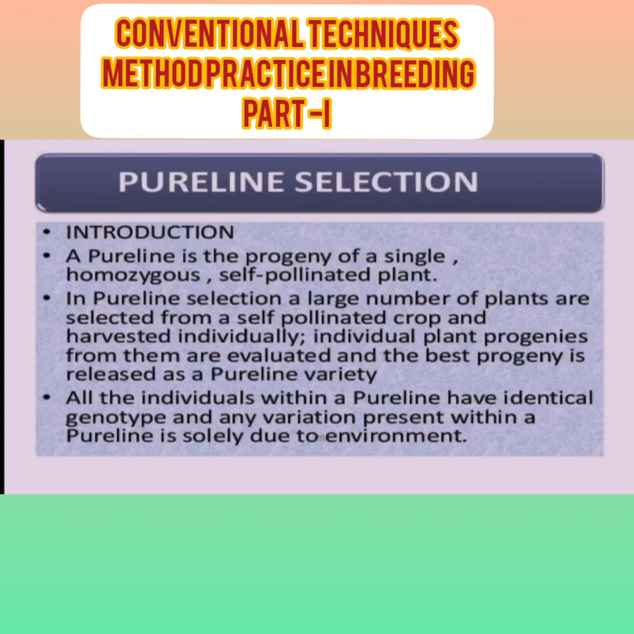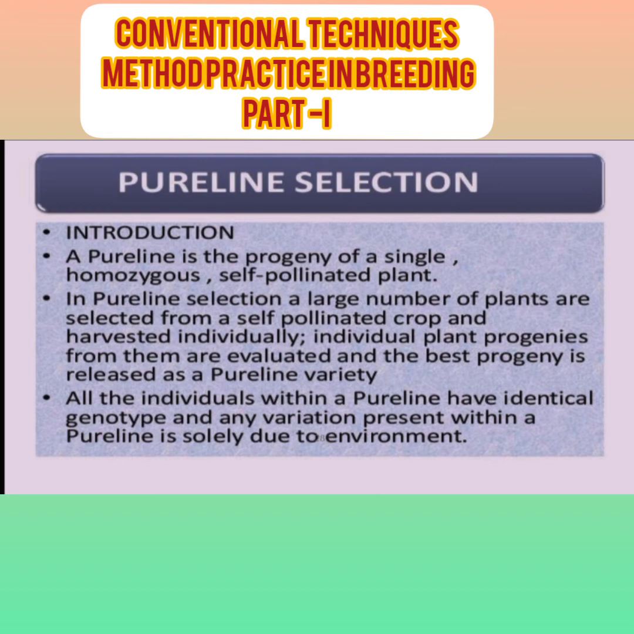Let's see the second type of selection, that is pure line selection. In the introduction, a pure line is the progeny of a single homozygous, self-pollinated plant. Basically, we can remember that mass selection is only for cross-pollinated crops, and pure line selection is only for self-pollinated crops, or crops having homozygous genotypes.